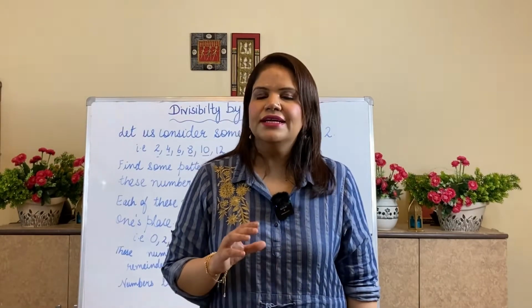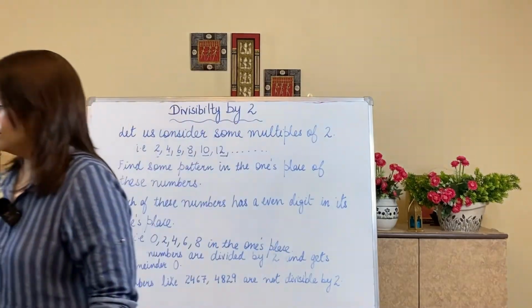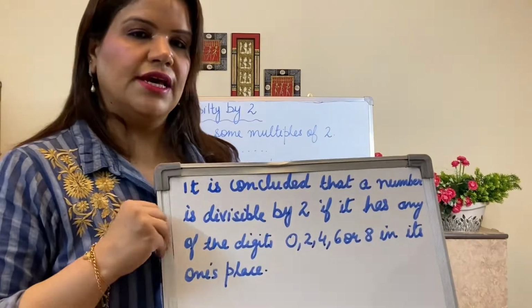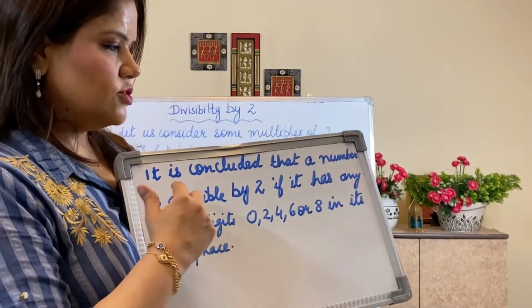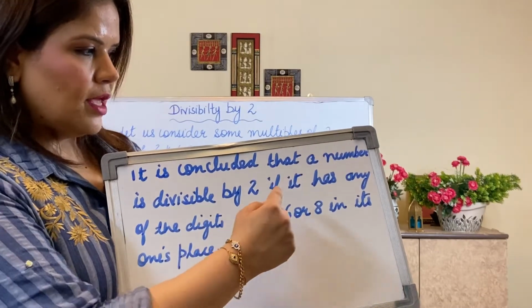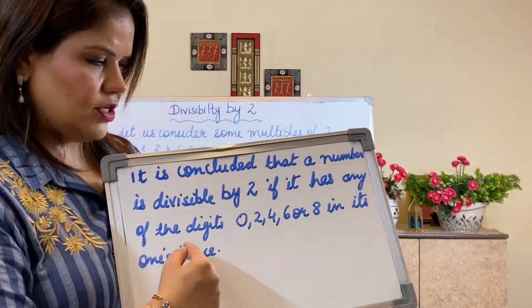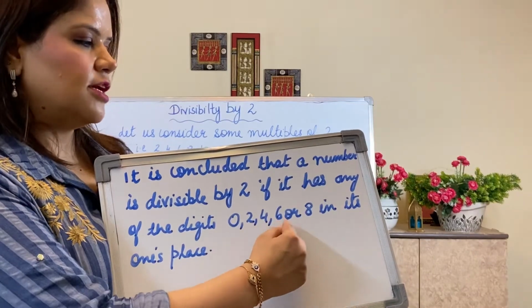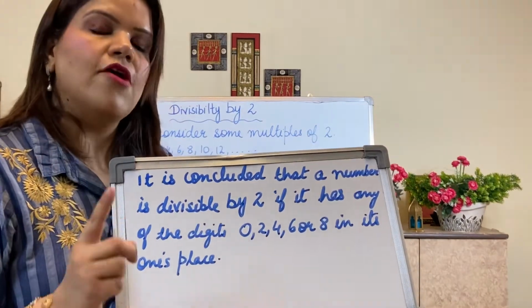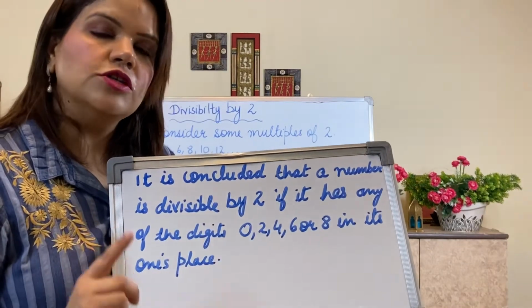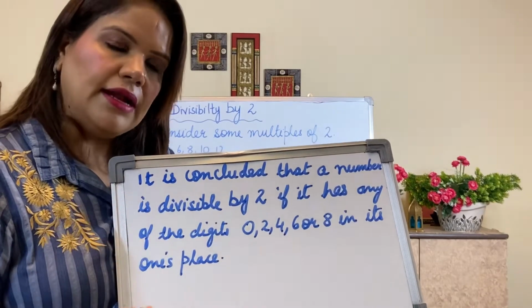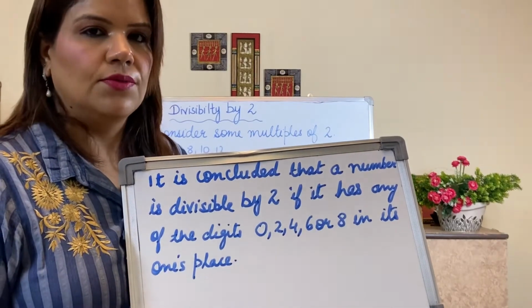So the divisibility test of 2 says, it is concluded that a number is divisible by 2 if it has any of the digits 0, 2, 4, 6 or 8 in its ones place. So you need to have either 0, 2, 4, 6, 8 to get the number divisible by 2, and in that case the remainder will be 0.